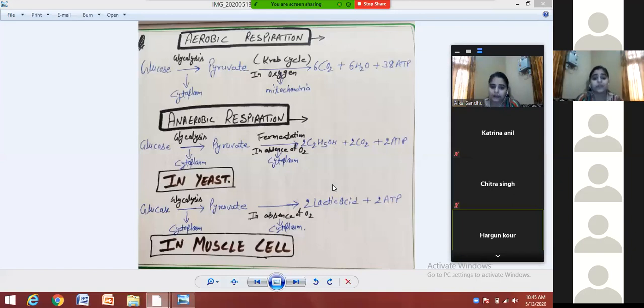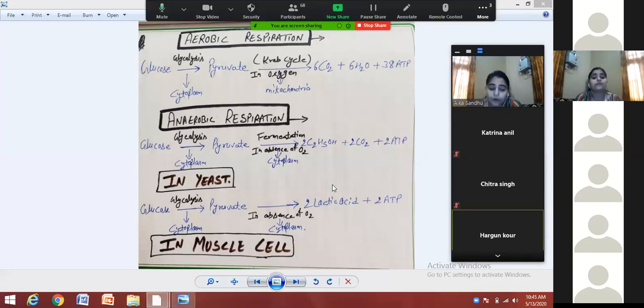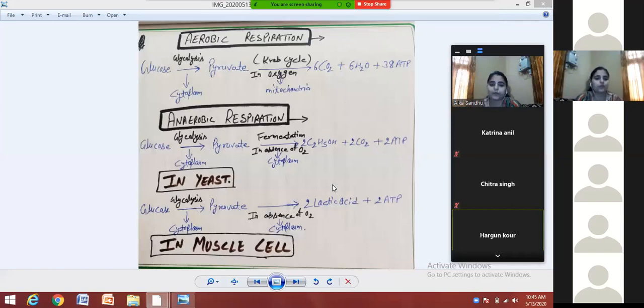Clear? Then this pyruvate changes into the alcohol. Pyruvate change होगा alcohol and carbon dioxide and energy. So this step of reaction is called a fermentation. This is called a fermentation. The first step of reaction is the same in both the cases. Glucose changes into pyruvate, that is glycolysis, and it takes place in the cytoplasm, the same as you have seen in the first case.